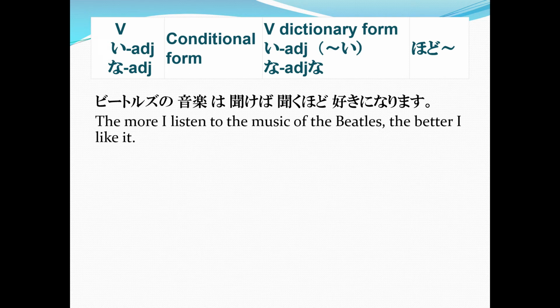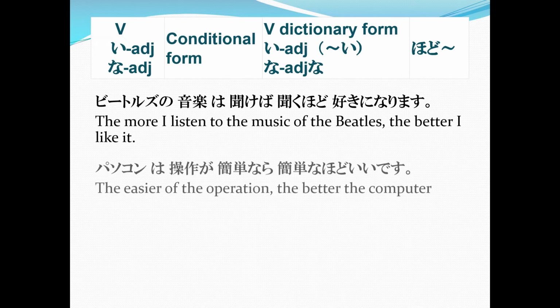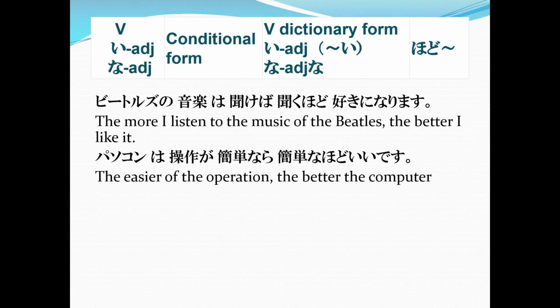Beatles no ongaku wa kikeba, kikuhodo suki ni narimasu. The more I listen to the music of the Beatles, the better I like it. Now here's another example. Pasokon wa sosa ga kantan nara kantan na hodo ii desu. The easier the operation, the better the computer.